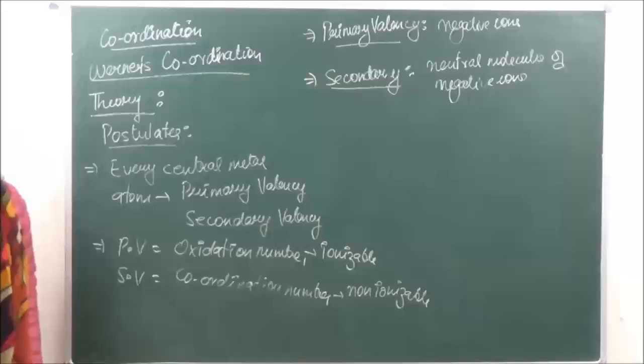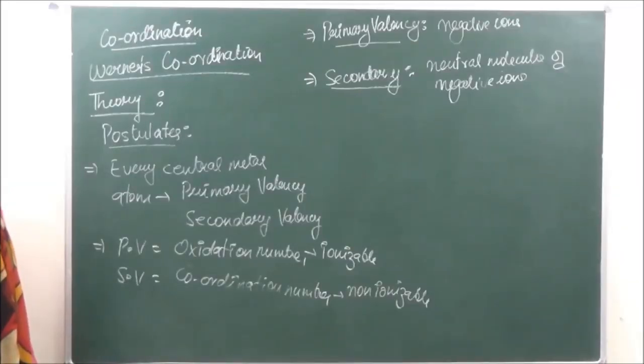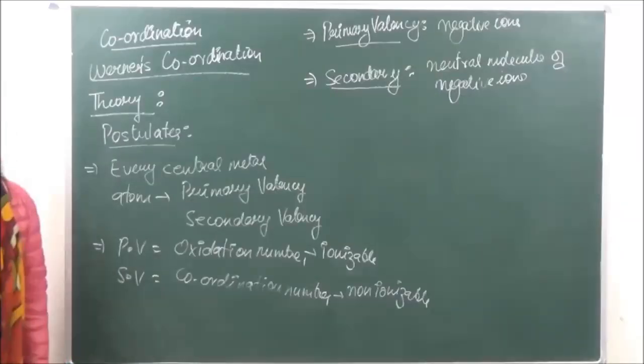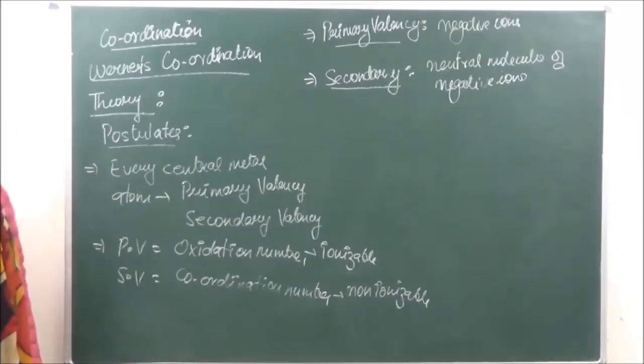Okay? So we have primary valency and we have secondary valency. Primary valency is satisfied by negative ions. So basically the secondary valency mostly is going to be the ligands which are going to be attached to the central metal atom. That is the reason why they are going to be non-ionizable.